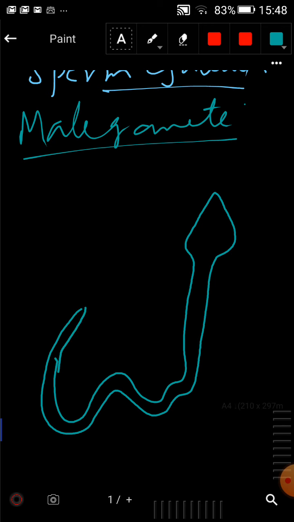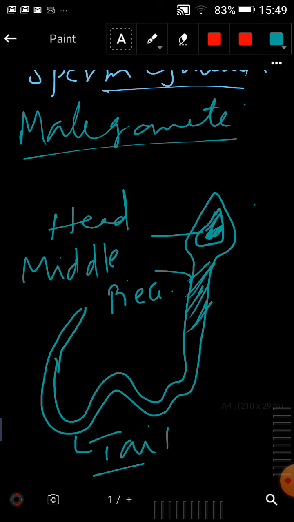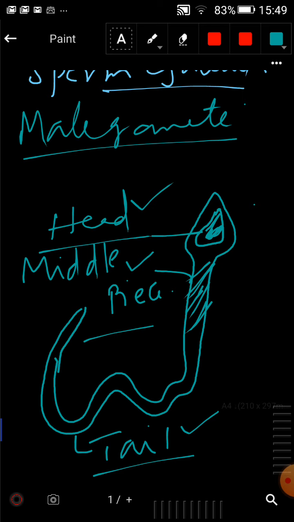It is a cell with a tail-like structure, consisting of a head, middle piece and tail. These are the parts of the human sperm.